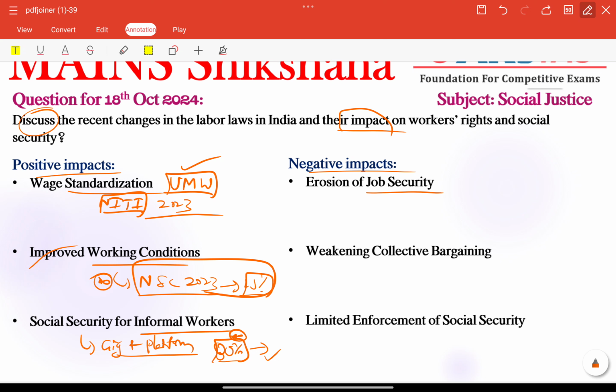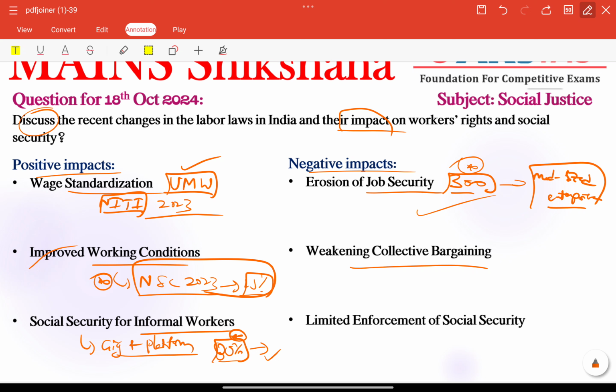Erosion of job security is also the first important negative factor based on these recent changes, because by allowing firms with up to 300 workers to lay off staff without prior government approval, based on the Industrial Relations Code, it may reduce job security for workers in medium-sized enterprises. So this particular issue needs to be focused on here. According to the Indian Labor Journal also, labor unrest increased by 7% in industries where this provision was already applied.